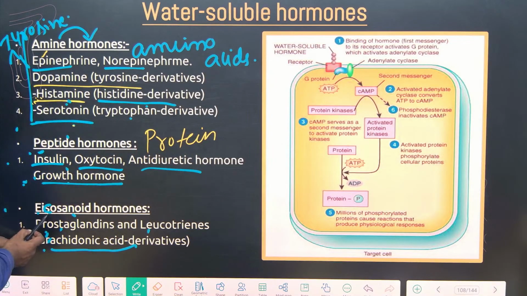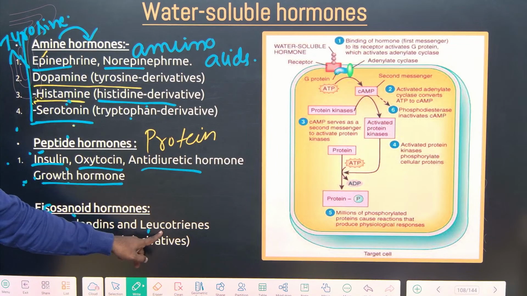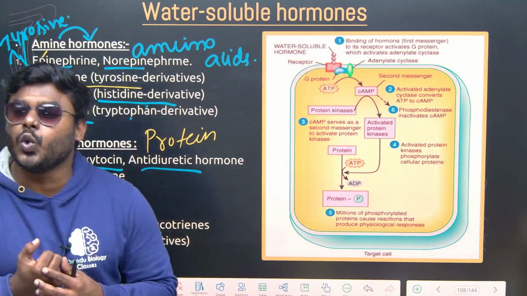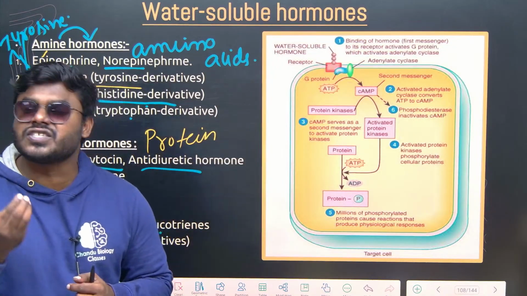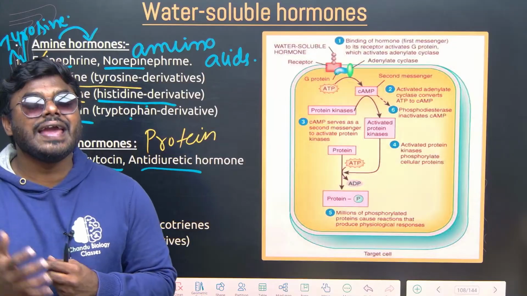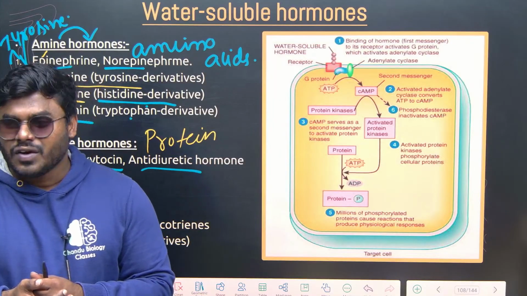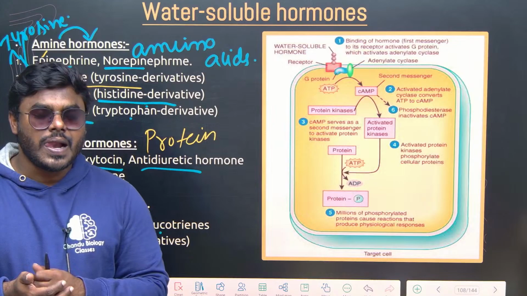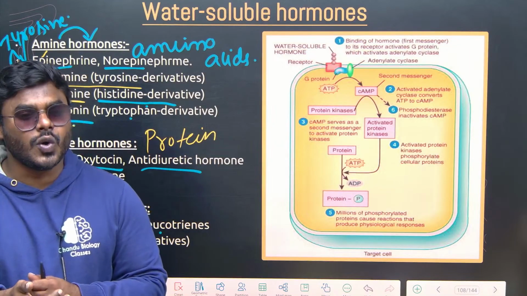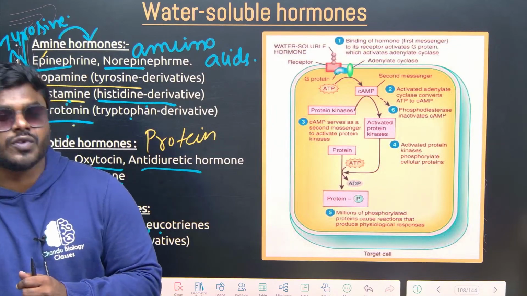And the next one is eicosanoids. They are the derivatives of arachidonic acid. For example, prostaglandins and leukotrienes. Prostaglandins and leukotrienes are the chemicals which are involved in the process of inflammation. Okay, we take drugs, you remember? Paracetamol, everyone knows, right? Dolo 650 we will take. What is the action of Dolo 650?